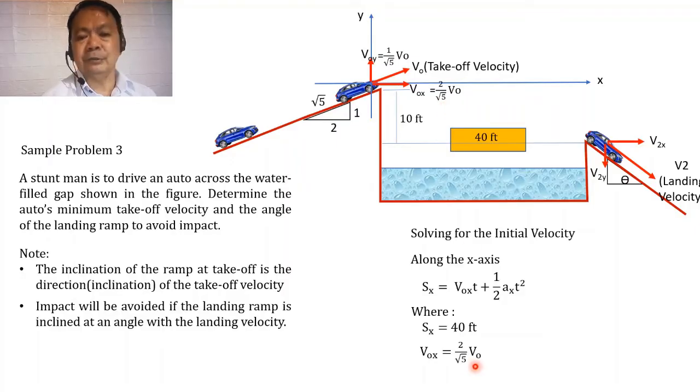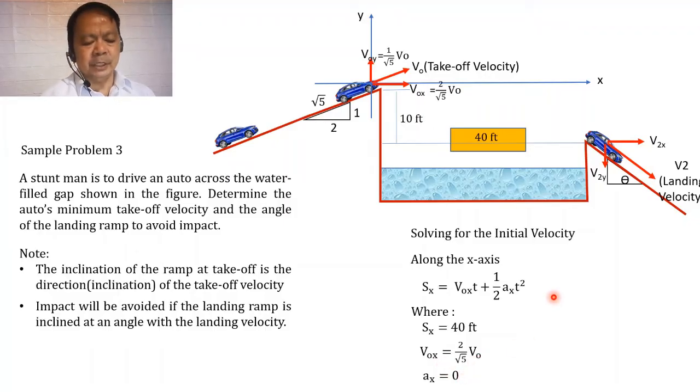At ito nga yun. So ano ngayon ang ating acceleration? Because there is no mention that there are factors that affect the horizontal movement or velocity, therefore acceleration in the x direction will be equal to 0. And so from here, we can substitute the value of s sub x, the expression of v sub ox in terms of v, as well as the acceleration.